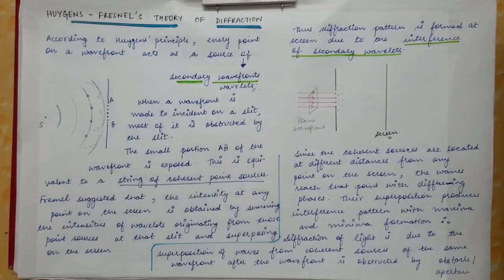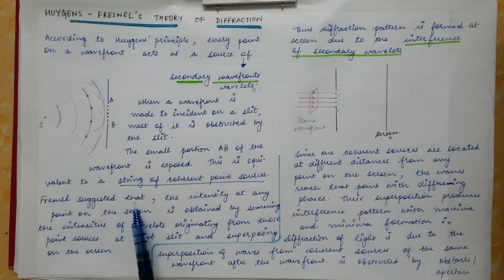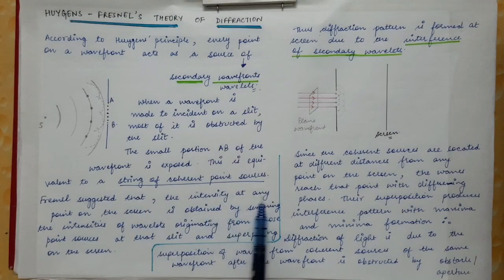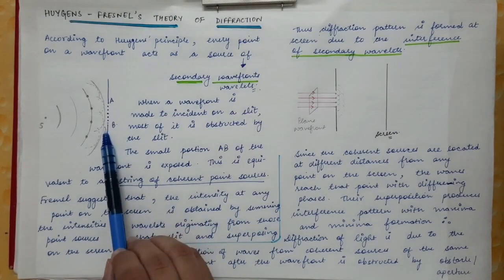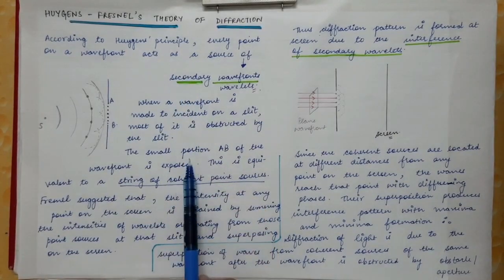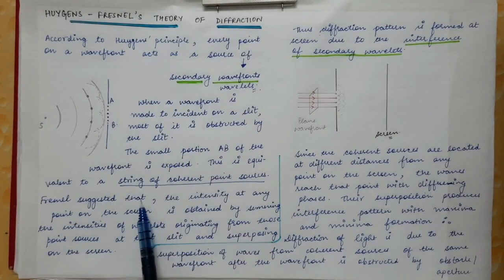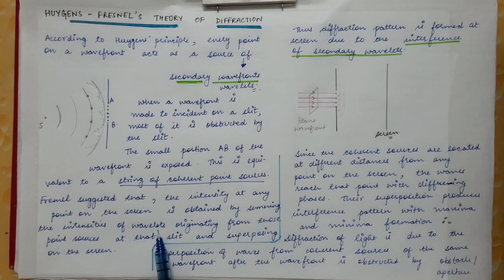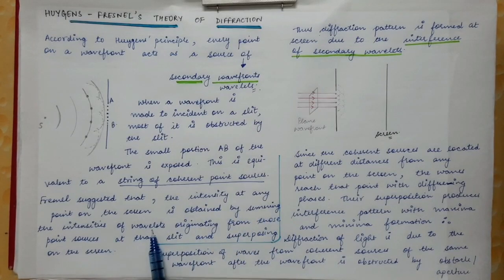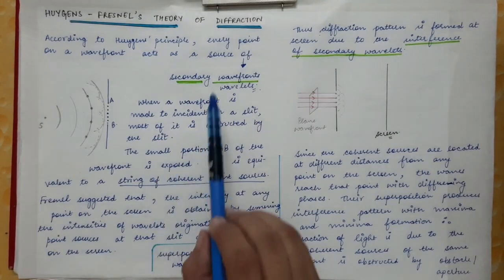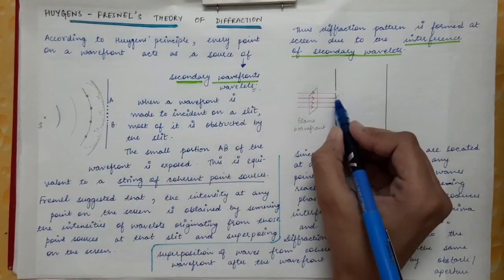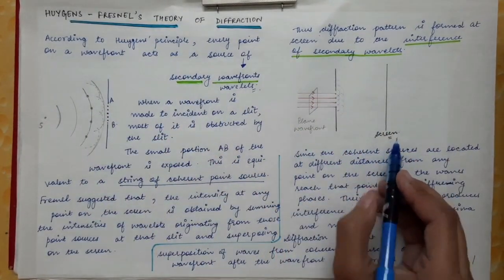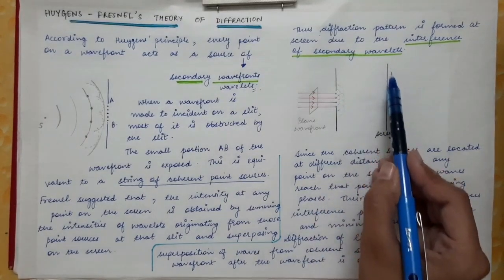Now what did Fresnel suggest? Fresnel suggested that the intensity at any point on the screen, so this is the slit that we have placed and we will have a screen, is obtained by summing the intensity of the wavelets. We have to sum the intensities of the wavelets which are originating from those point sources. So according to Huygens principle, every point on the slit, so this is another diagram which we have drawn, this is the slit and this is the screen.